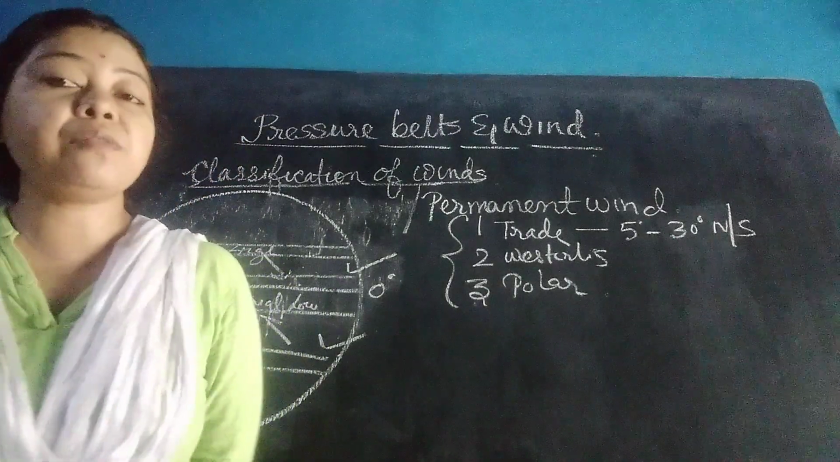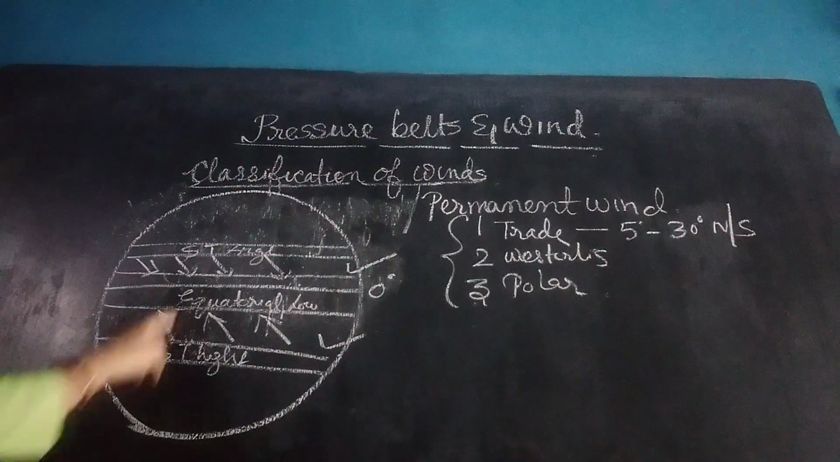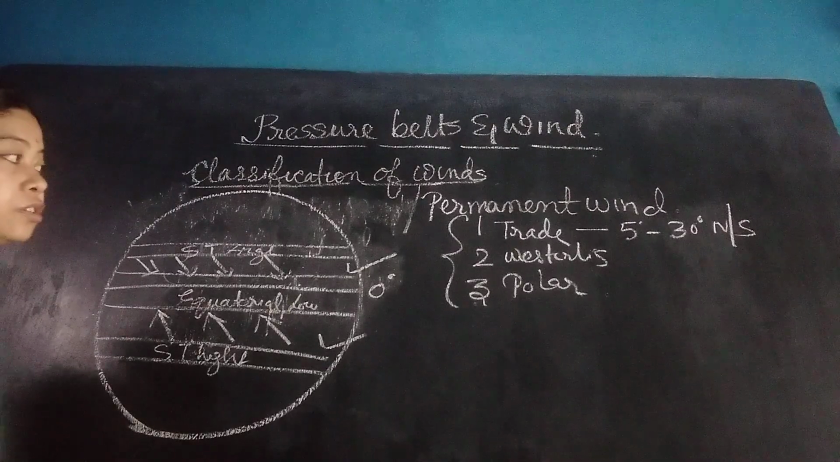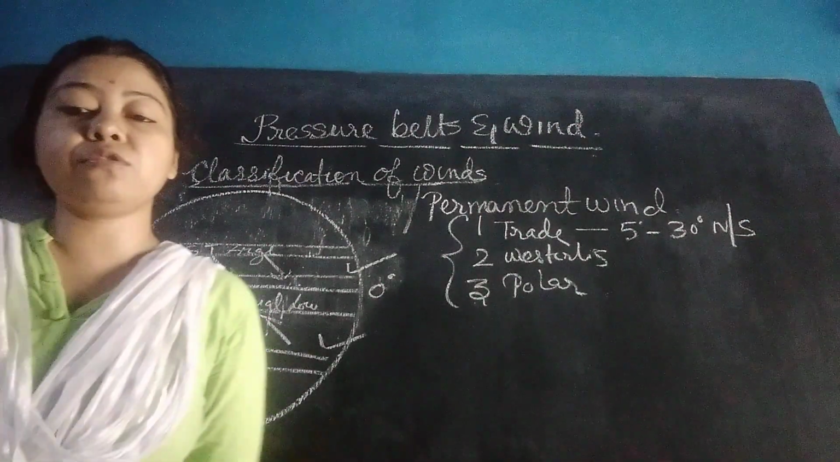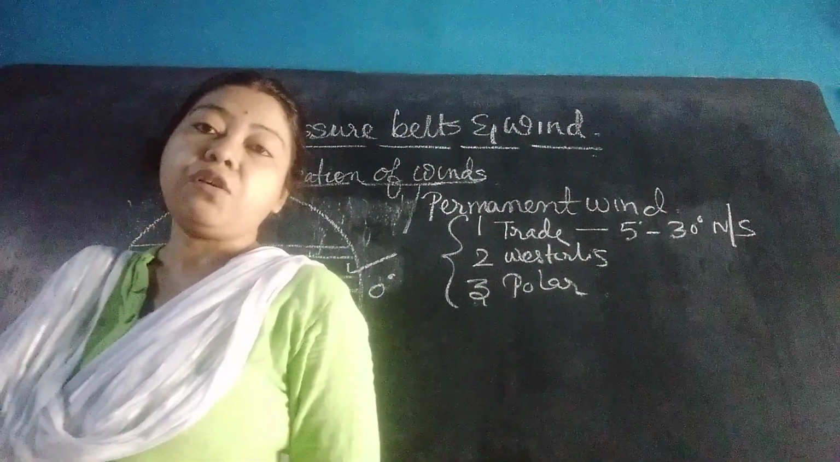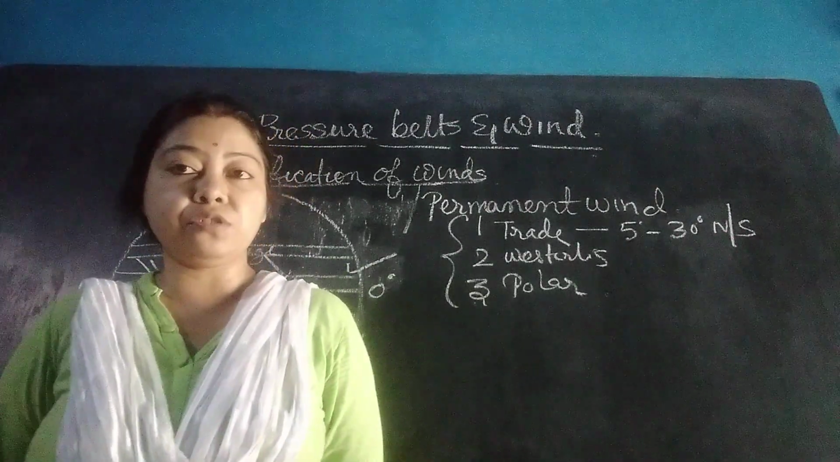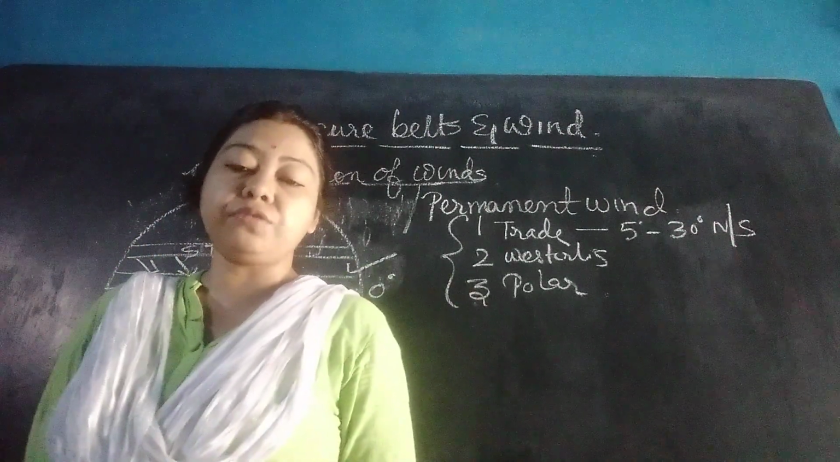Now, trade winds of both the hemispheres converge in the equatorial region. So, the equatorial region is also known as ITCZ, or Intertropical Convergence Zone. It is also known as the doldrums.